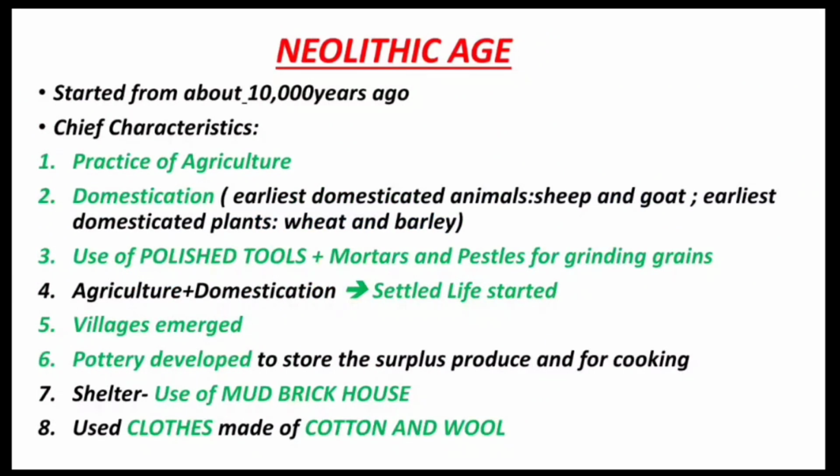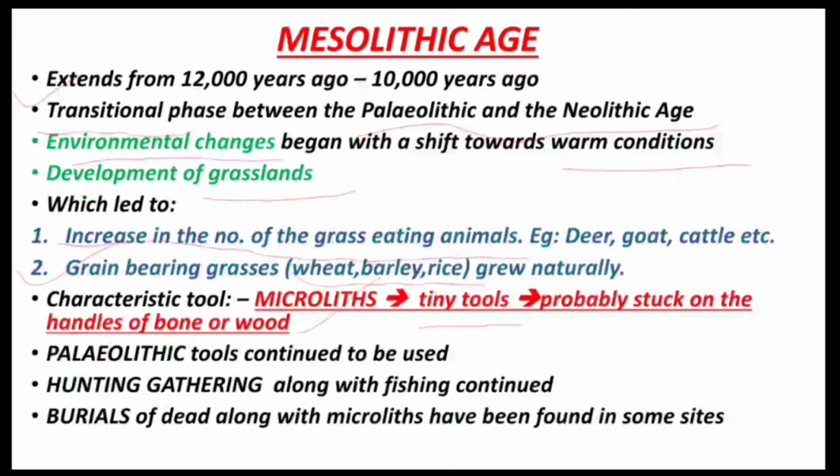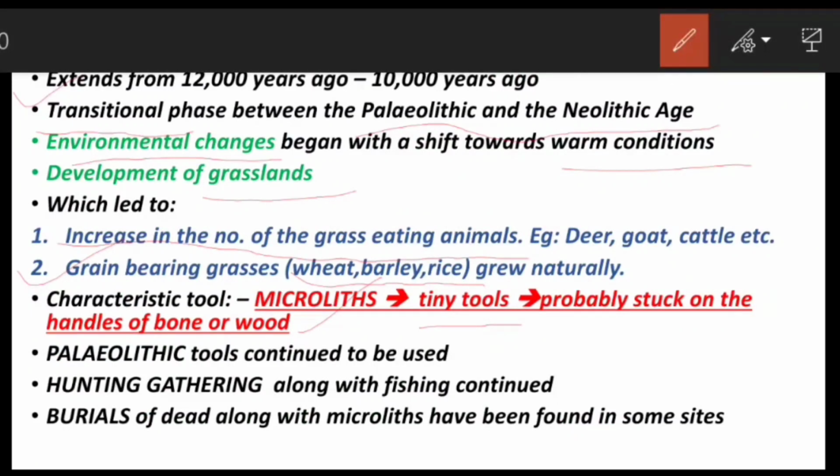Then comes the Neolithic age. It started from about 10,000 years ago. The chief characteristic of this age is the practice of agriculture. Now you can see in the Mesolithic age, the grain-bearing grasses grew naturally.